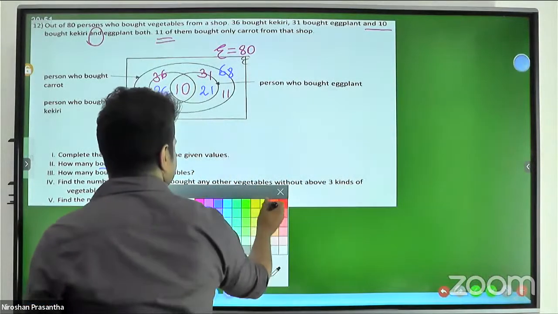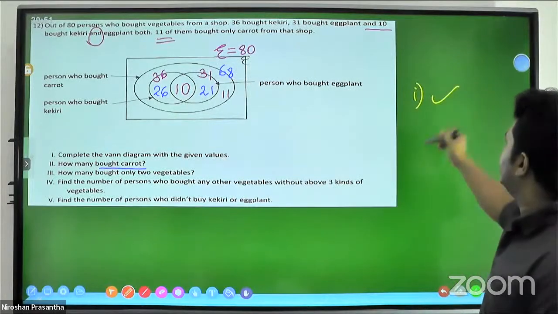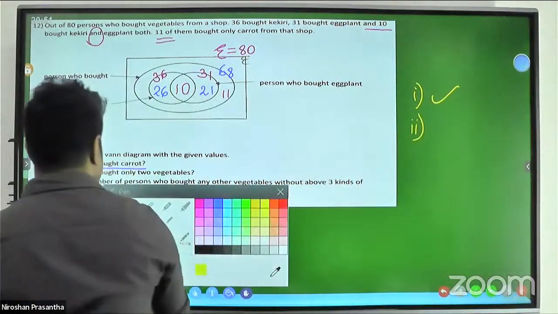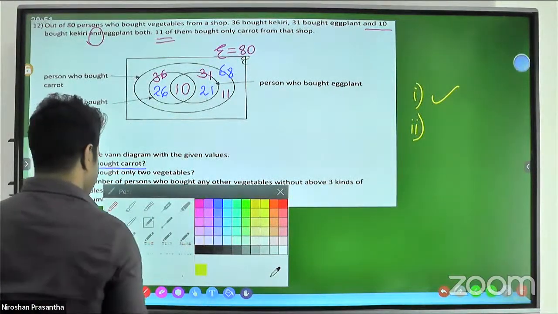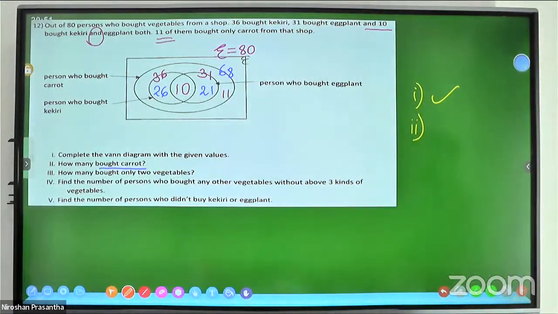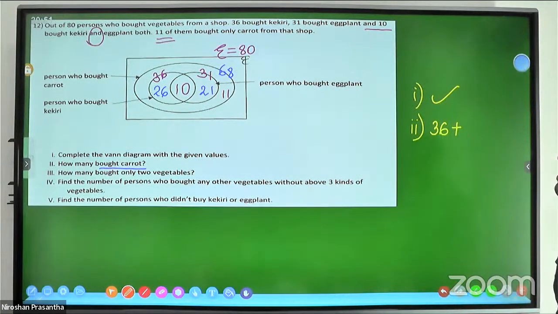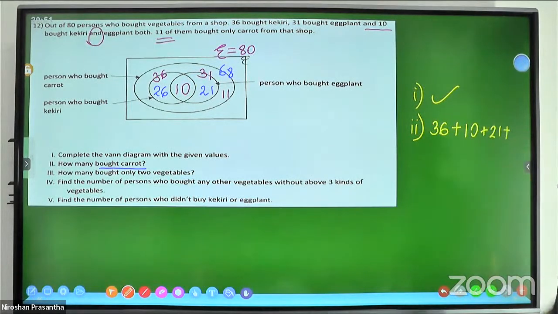Okay, then write down the answers. The first one is done for you, and the second one: how many bought carrot? We can add 36 plus 21 plus this 11.